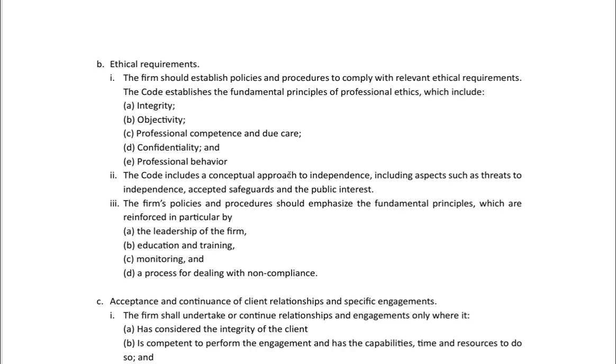The code includes a conceptual approach to independence, and very much important, including aspects such as threats to independence, accepted safeguards, and the public interest. The firm's policies and procedures should emphasize the fundamental principles, which are reinforced in particular by leadership of the firm, education and training, monitoring, and a process for dealing with non-compliance.